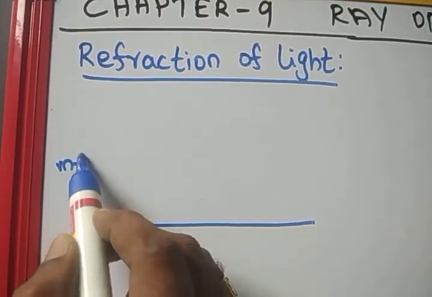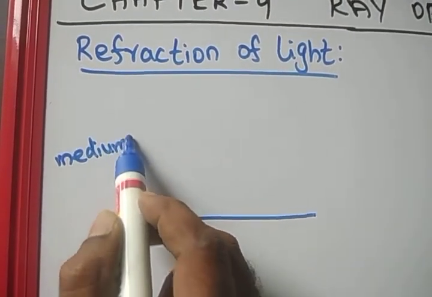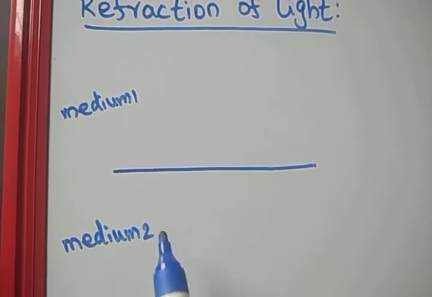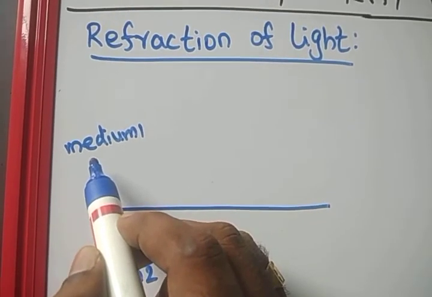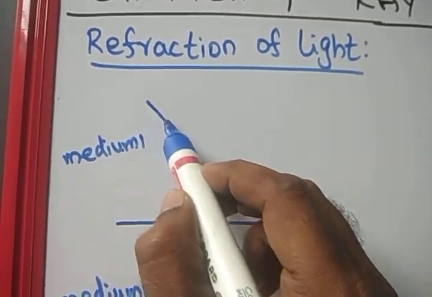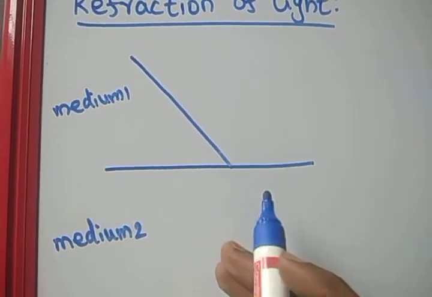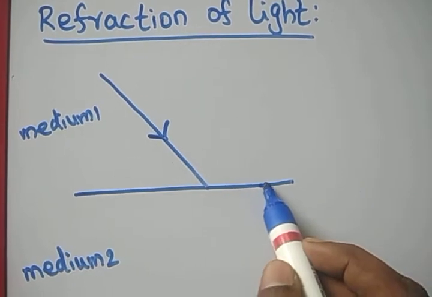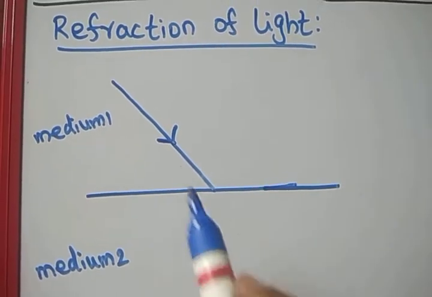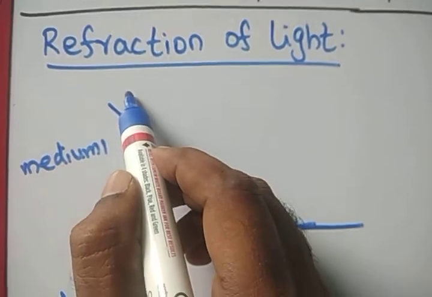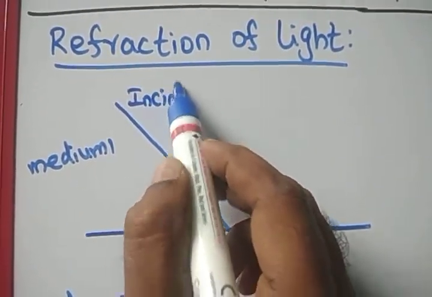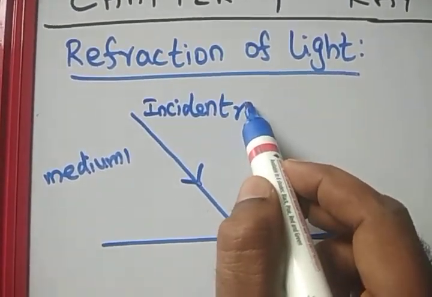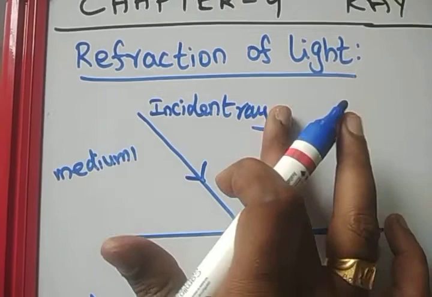This is medium 1. This is medium 2. So when a light falls on this medium, this is the second medium, this is the first medium. When this light falls on the interface, this line is the interface of these two media. This line is called the incident ray.